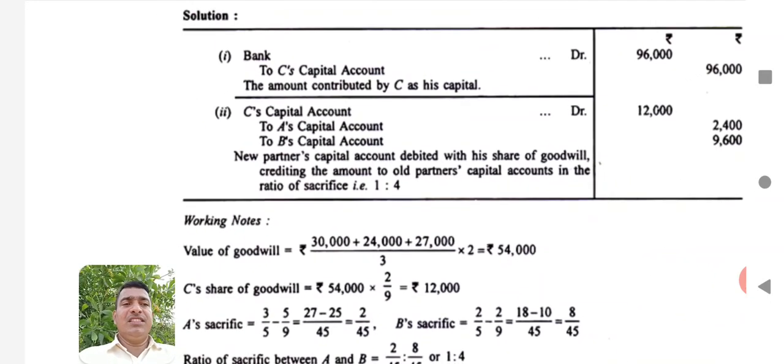Here you see he has brought 96,000 at the beginning, but in that only 12,000 is the goodwill. So for that 12,000 that person should be debited. Here that new partner should be debited. Earlier he brought 96,000. We credited 96,000. Now we are debiting him for 12,000, means we are deducting the 12,000 from his capital. We are giving it to the old partners in the sacrifice ratio. That is to A's capital account, that is 2,400 as shown in the working note, and to B's capital account 9,600 as shown in the working note.